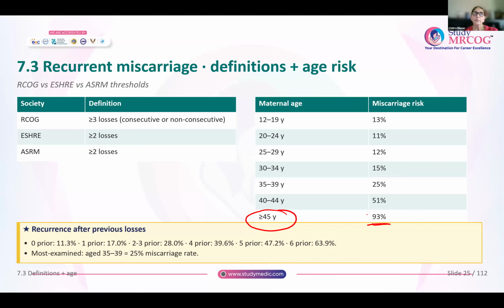If there is no prior miscarriage, the rate of miscarriage in this pregnancy is about 11.3%. If there is 1 prior loss, it increases to 17%. With 2 to 3 losses, it is 28%. And if you have someone with 6 prior losses, the rate of miscarriage for this pregnancy is around 63.9%. Okay. So you might have to memorize these tables because you might get them in the exam.